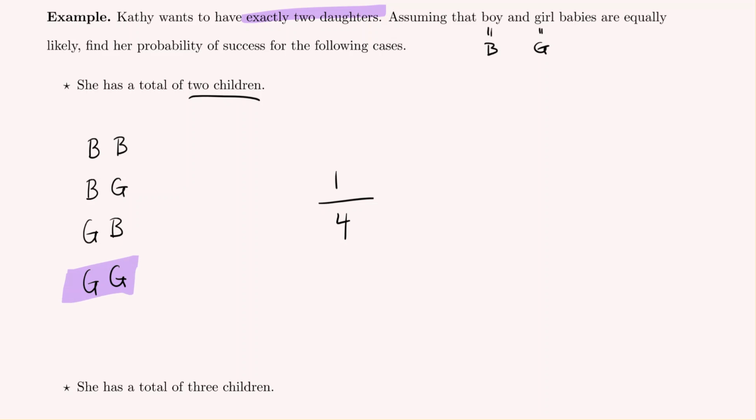Now, if we extend this to having 3 children, we have more possible outcomes. Let's look at that. For the first child, it could be a boy as we had before. Once we get to 3 children, we might be helped by a tree diagram, so let's do that.